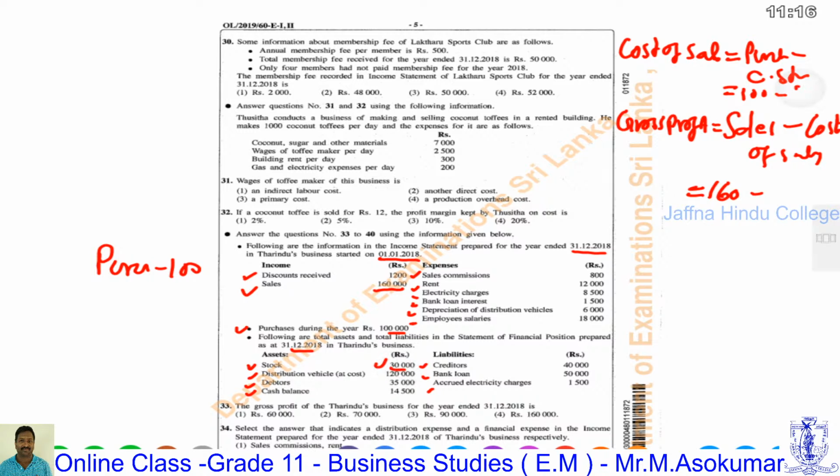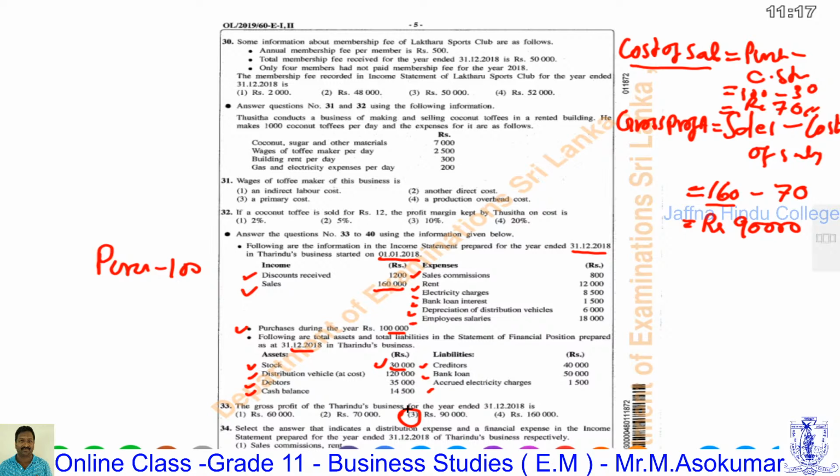After deducting, rupees 70,000 is the cost of sales. So we can calculate gross profit by deducting the cost of sales from sales income. Sales income is 160,000 minus cost of sales 70,000. Therefore, rupees 90,000 is the gross profit. We check the answers: 60, 70, 90. Yes, answer number 3 is the most appropriate one.